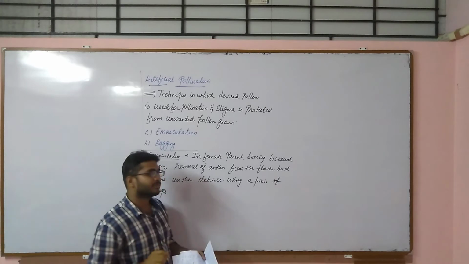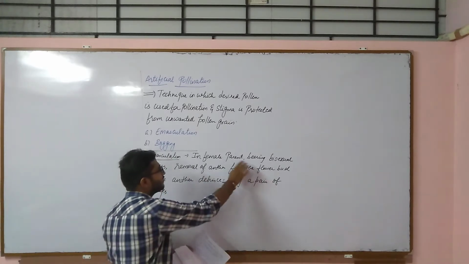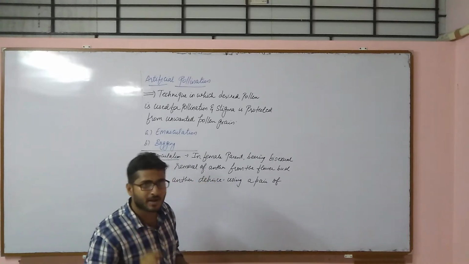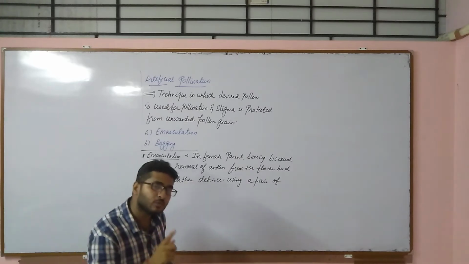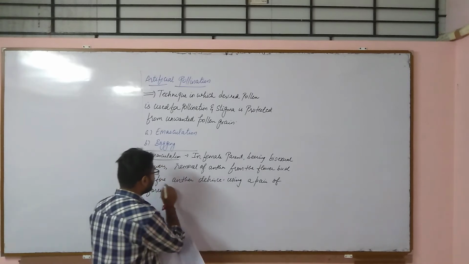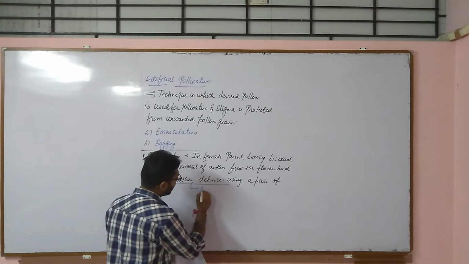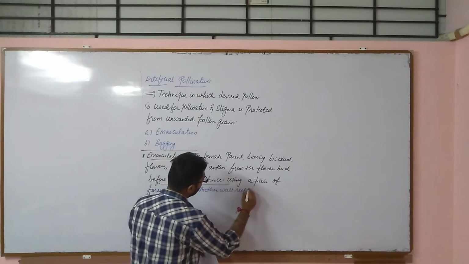So say for example, if one flower bears the male as well as female part, that is what we call a bisexual flower. And if we are removing the anther, that is a male part, from the flower bud, and when we are removing is also very important. We are removing before anther dehiscence. Anther dehiscence means anther wall rupture.